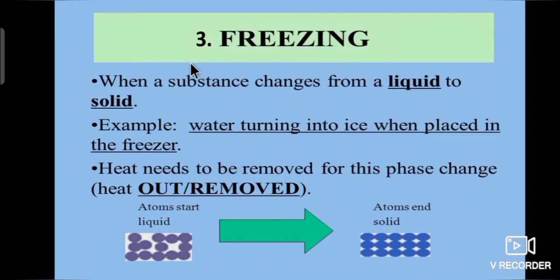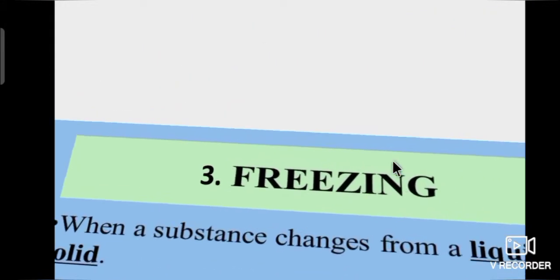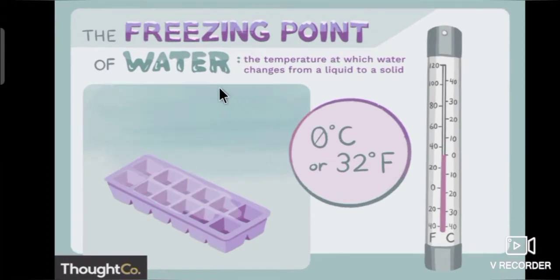What is freezing? When a substance changes from a liquid to a solid, it is called freezing. Example, water turning into ice when placed in the freezer. In the freezing process, heat needs to be removed for this phase change. For example, water changes into ice at 0 degrees Celsius. It is an example of the freezing process.